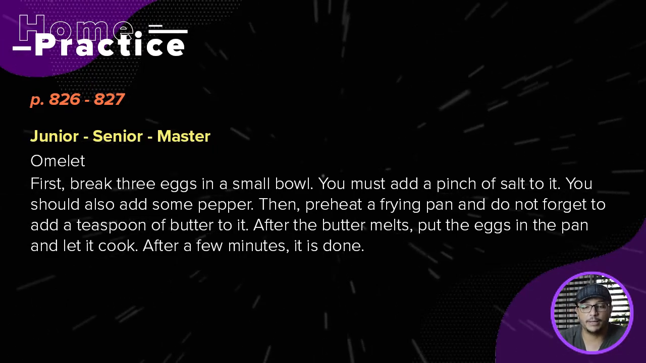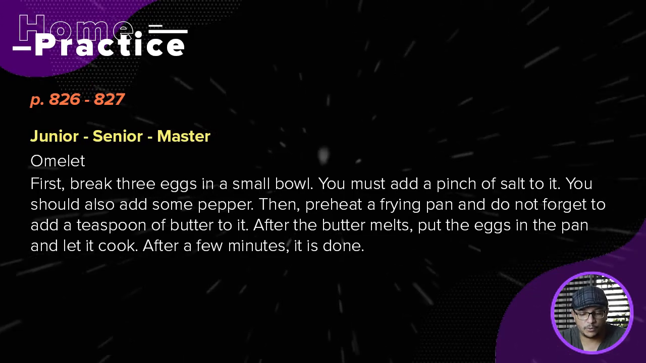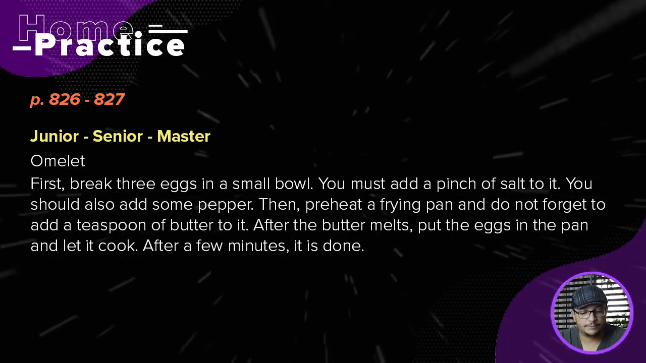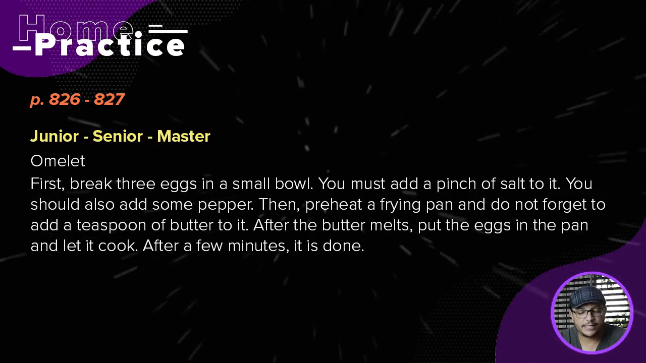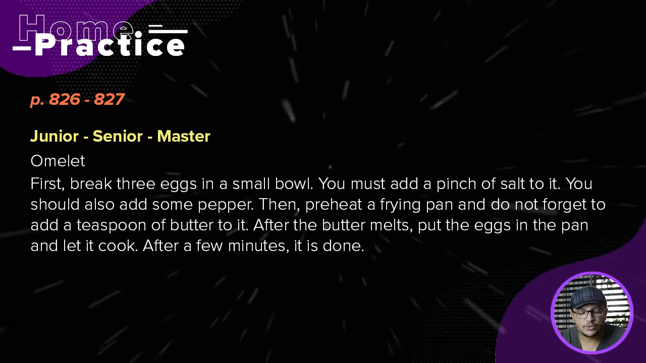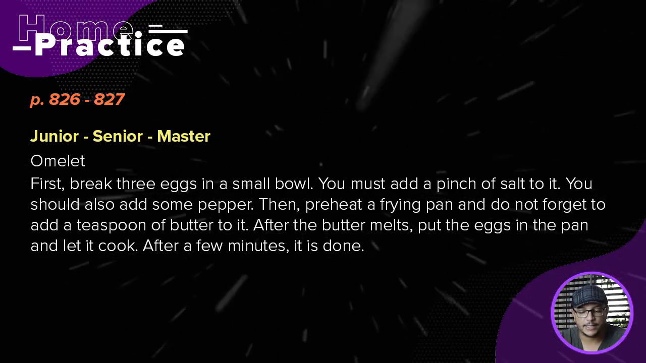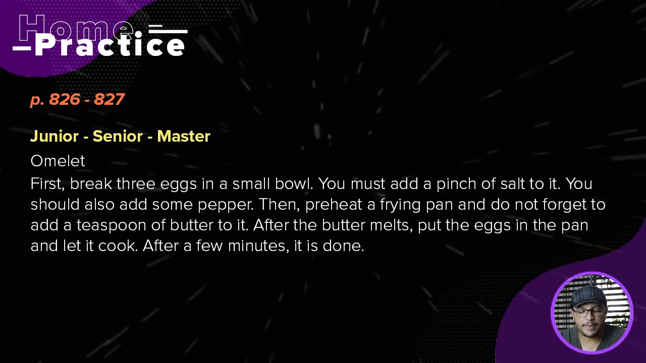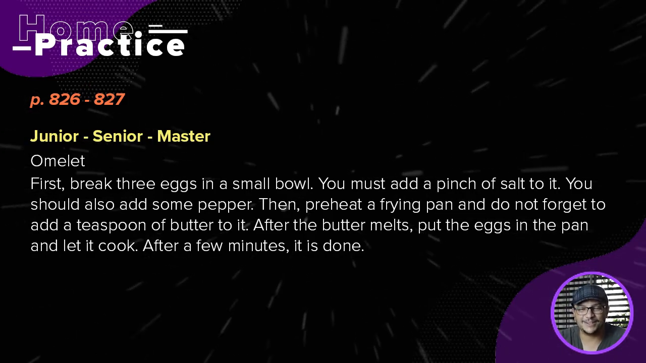So we have omelette. First, break 3 eggs in a small bowl. You must add a pinch of salt to it. You should also add some pepper. Then preheat a frying pan and do not forget to add a teaspoon of butter to it. After the butter melts, put the eggs in the pan and let it cook. After a few minutes, it's done.